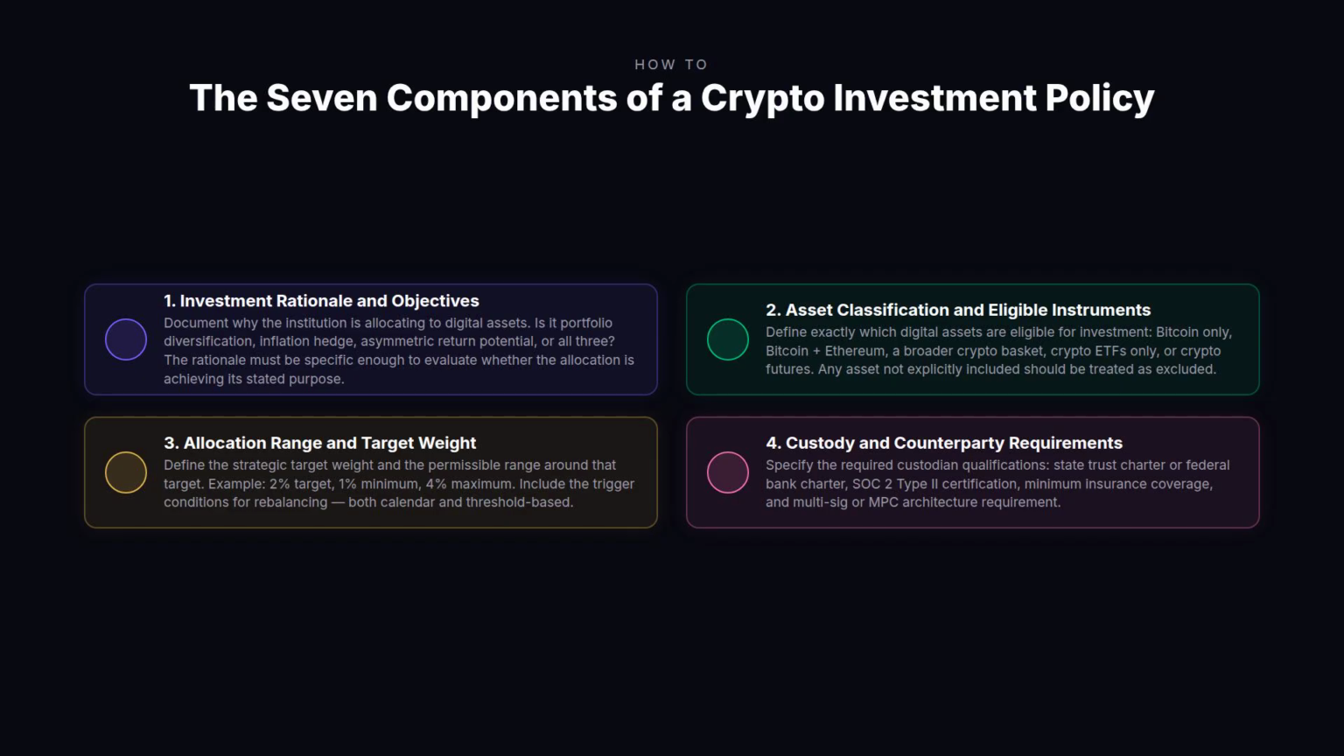Allocation range and target weight. Define the strategic target and the permissible band. A 2% target with a 1 to 4% permissible range, with quarterly calendar rebalancing and threshold rebalancing triggered at 4% maximum, is a defensible and practical starting configuration for most mandates. Custody requirements. The policy must specify minimum custodian standards, qualified custodian status, audit certification, insurance minimums, and key management architecture requirements, so that custody decisions are governed by policy rather than individual judgment.